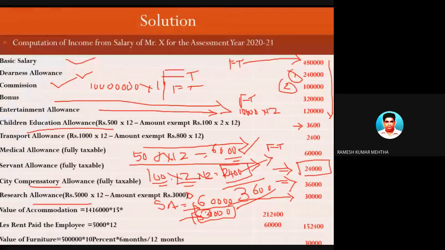So the difference, 30,000, is fully taxable. This is number 1, 2, 3, 4, 5, and so on and so forth. Now we are going to talk about this particular one: value of accommodation.